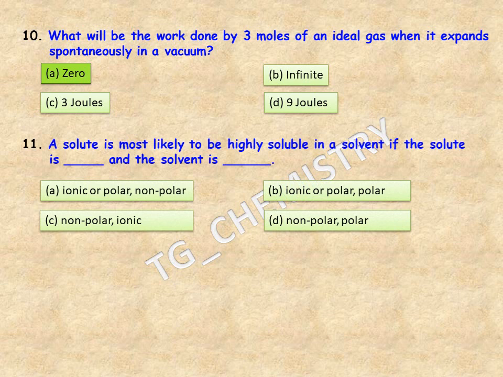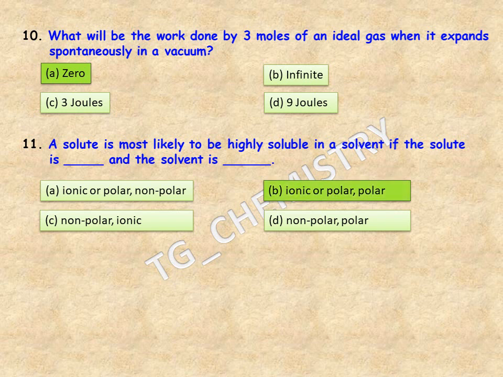Next one is, a solute is most likely to be highly soluble in a solvent if the solute is blank and the solvent is blank. So that means we need to fill up those blank spaces with 2 words. And we have 4 options having 2 words each. First one is ionic or polar and nonpolar. Second is ionic or polar and polar. The third one is nonpolar and ionic. Fourth one is nonpolar and polar.